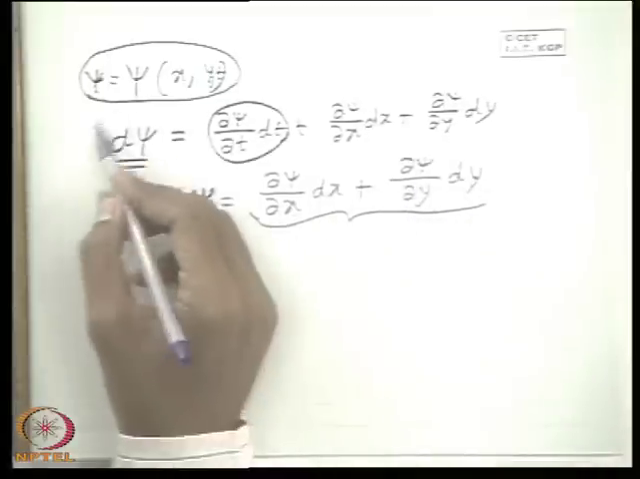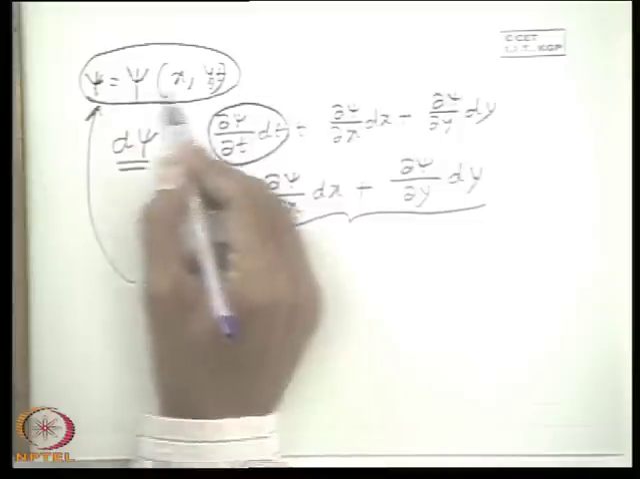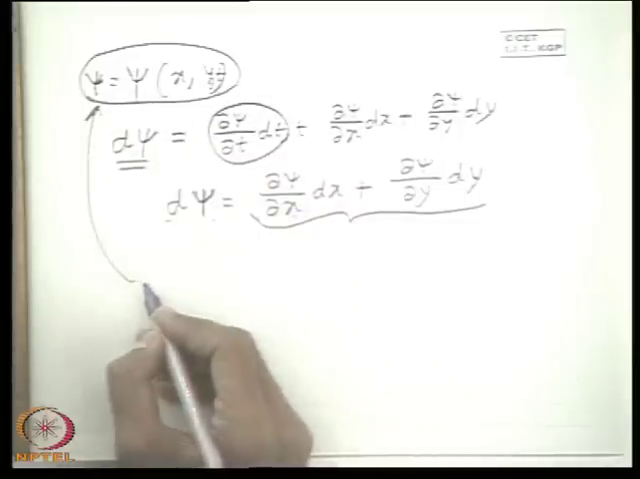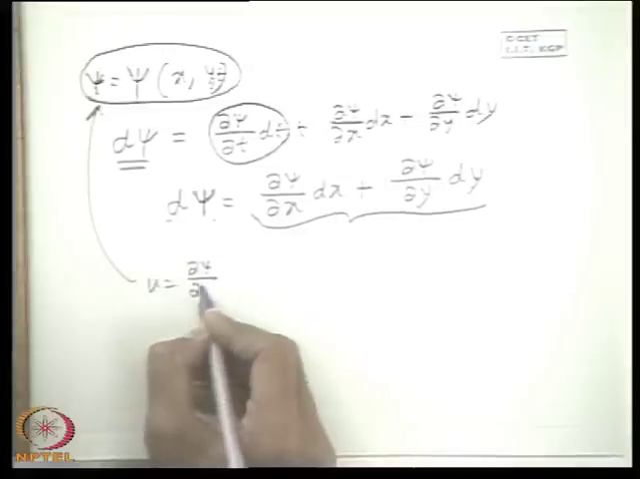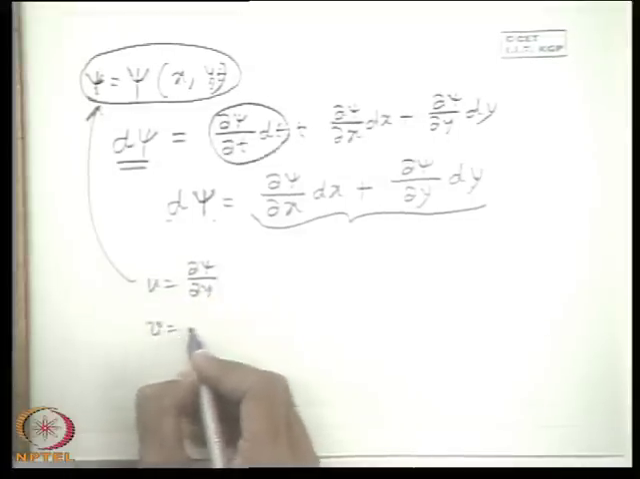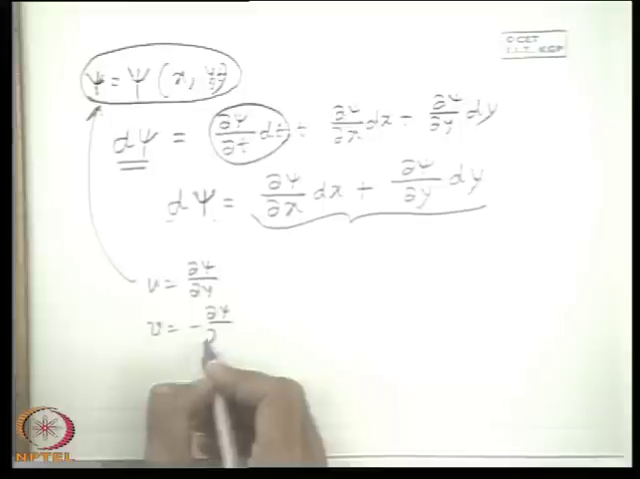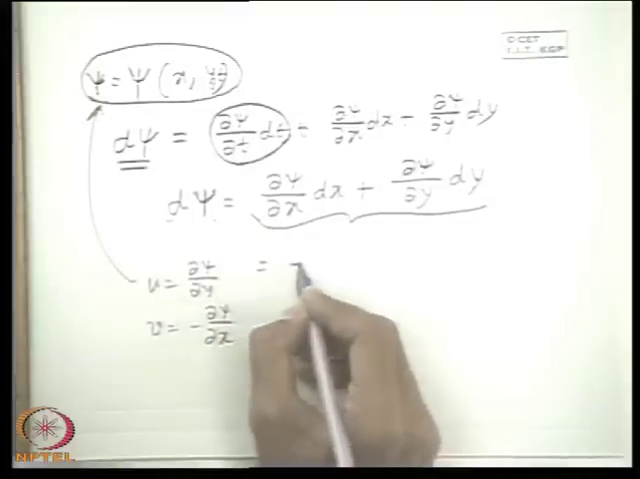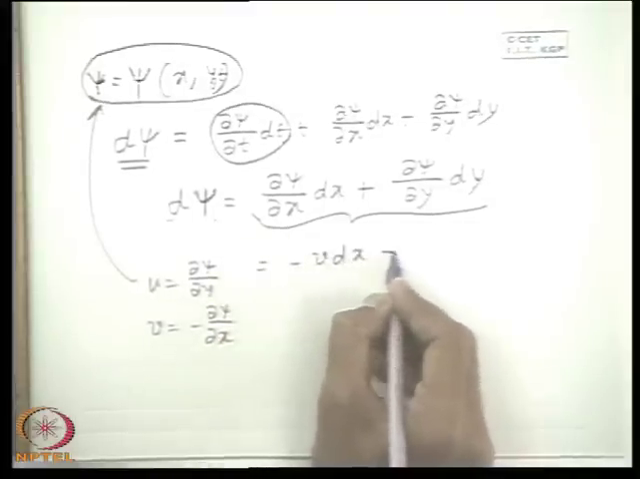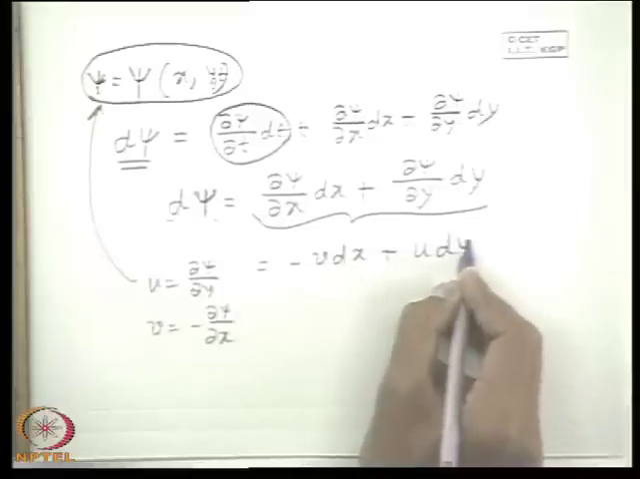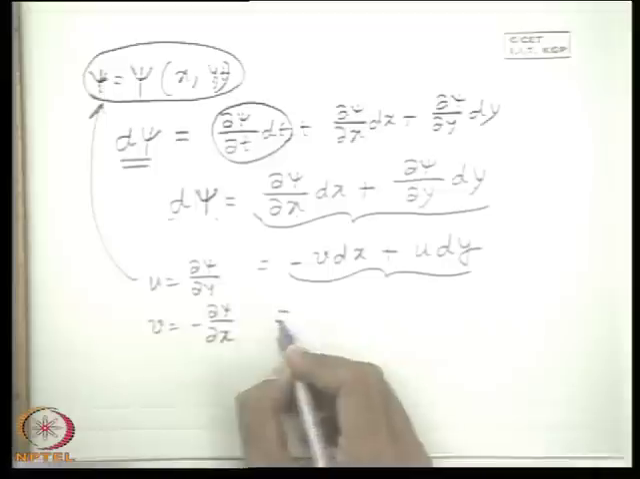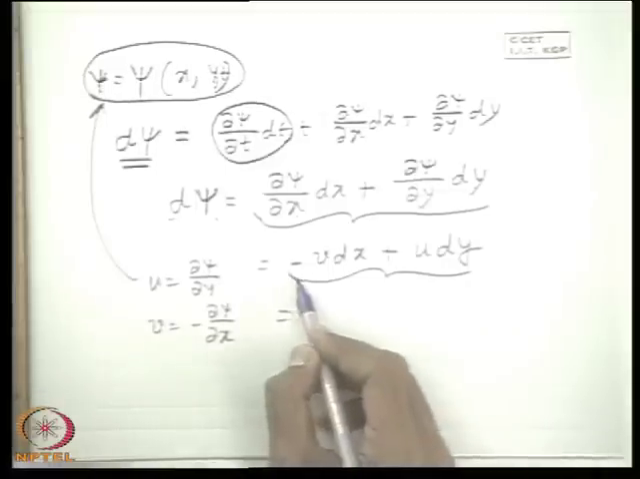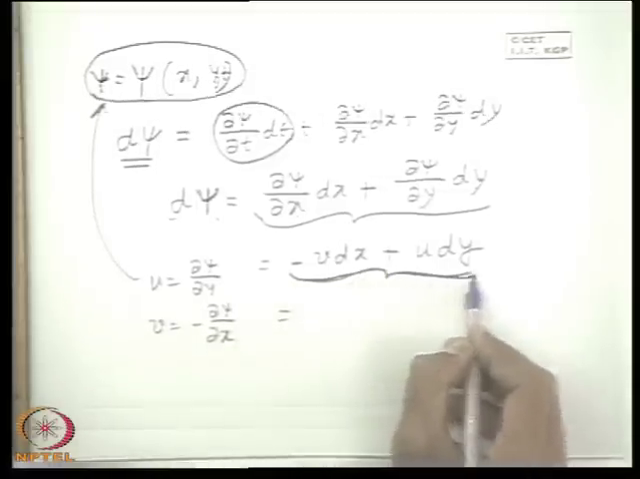Now what is the definition of stream function? This function is not a very arbitrary function. This is such a function that u is equal to del psi del y, or simply del psi del y is equal to u, and v is equal to minus del psi del x. So therefore here I can write d psi is equal to minus v dx plus u dy. What is the value? Can you tell me, along a streamline, what is the value of the right hand side?